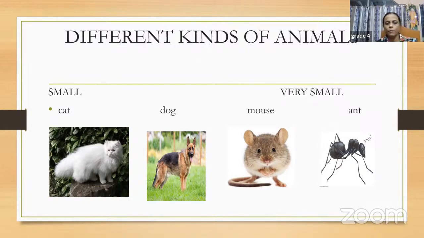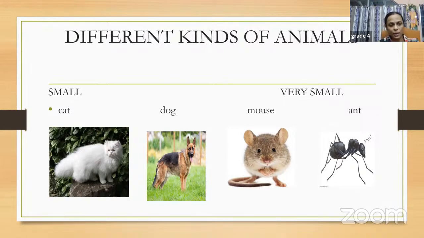So this is another category. And another group we have is very small. They are very tiny in size. For example, a mouse, and an ant. There are many other animals too. Imagine any example that is very small in size: ants, many kinds of insects, spiders. So they are very small in size also. And then we can talk about small rats. Then we have caterpillar. So these are very small in size, right?